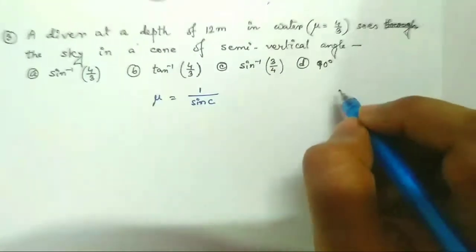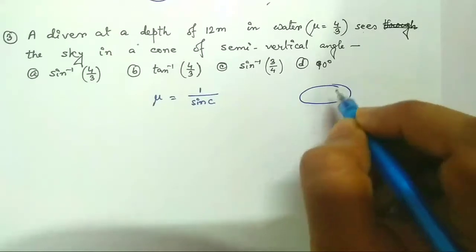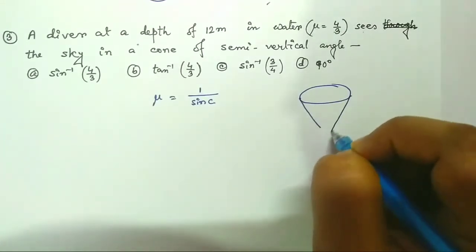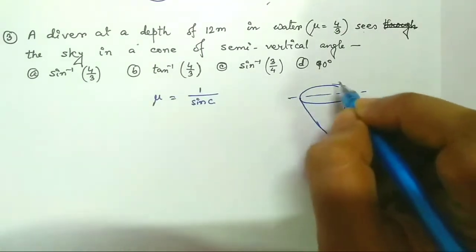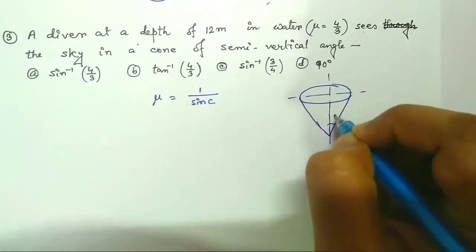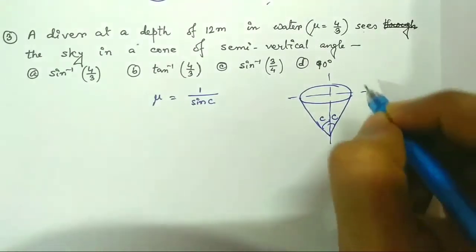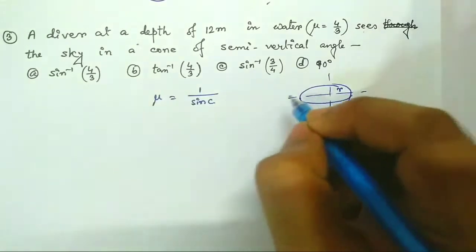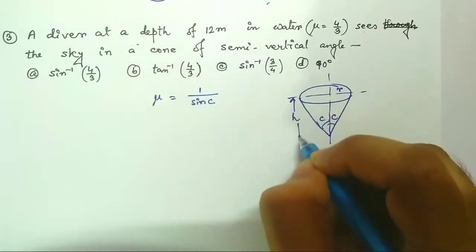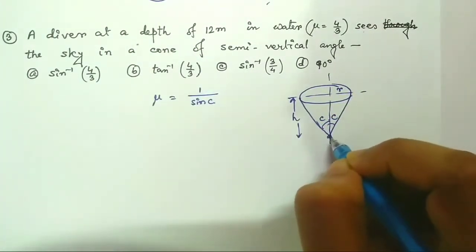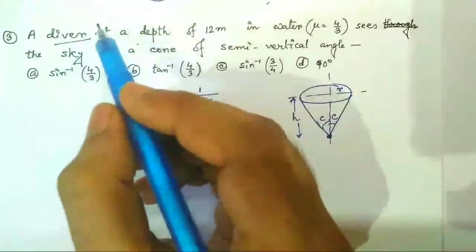And from the field of view of a fish in a pond, we know that this vertical angle is C, and this is the radius of the cone, and H is the depth at which the fish is located. Here it is a diver.